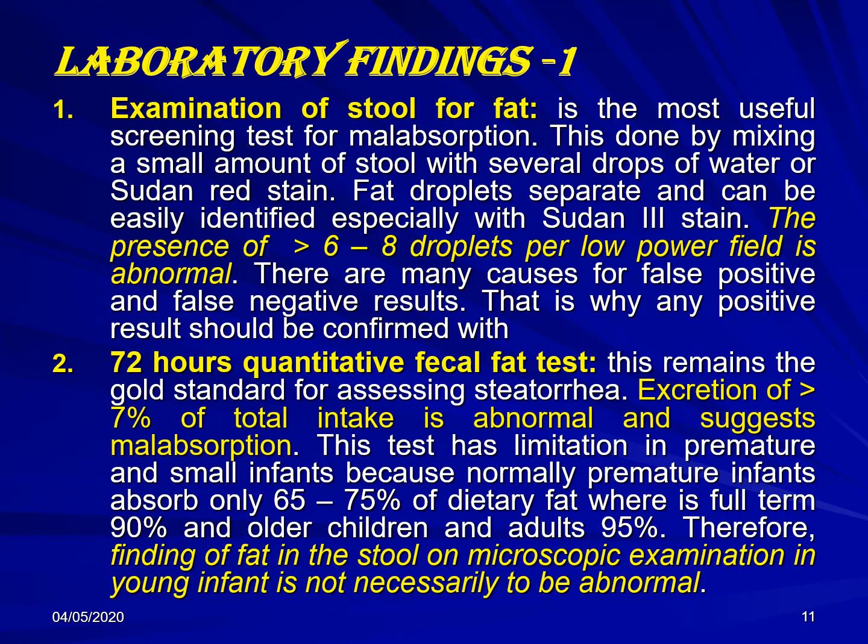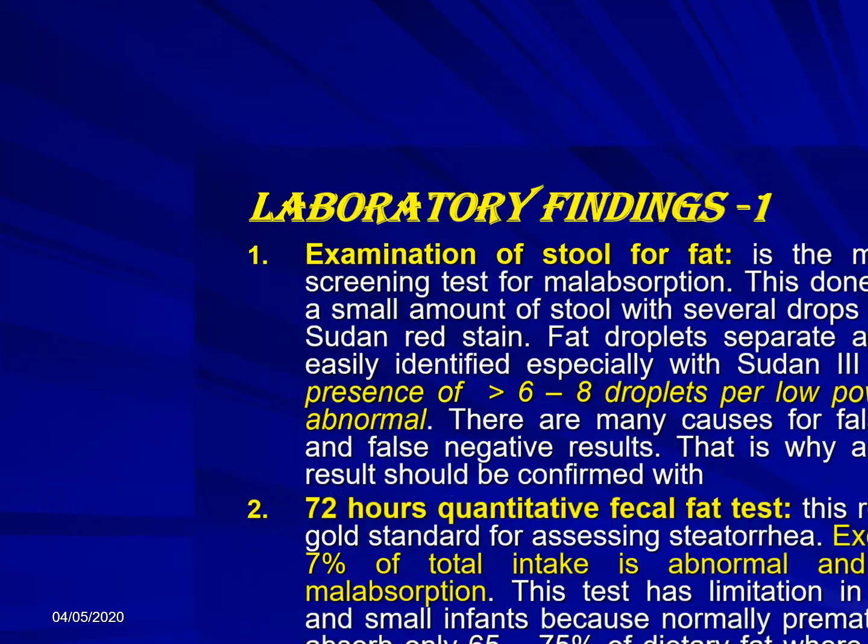Keeping in mind this might give a false positive in cases of the premature baby and full term baby, because a premature baby can absorb only 65 to 75%. So 35 to 25% is normally excreted, which is higher than the 7%. In full term babies, only 90% of the ingested fat is absorbed, so 10% will be excreted. Also higher than the 7%. So this should be explained carefully in the premature and full term baby.